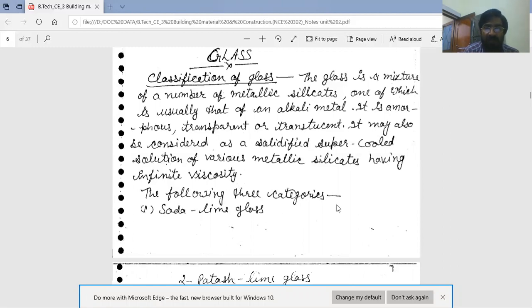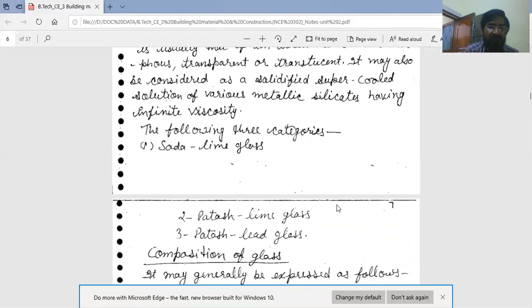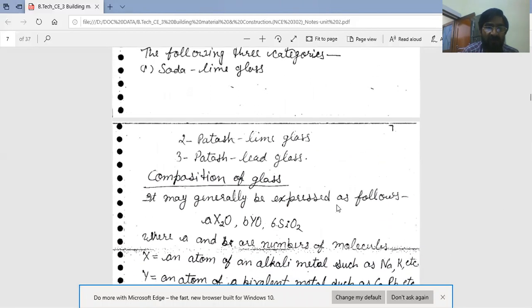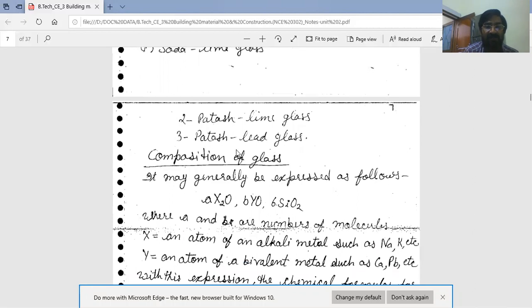The following are three categories of glass. First is soda lime glass, second potash lime glass, and third potash lead glass.